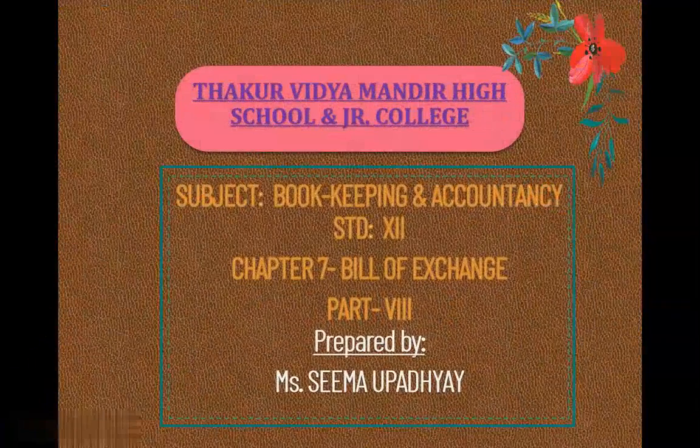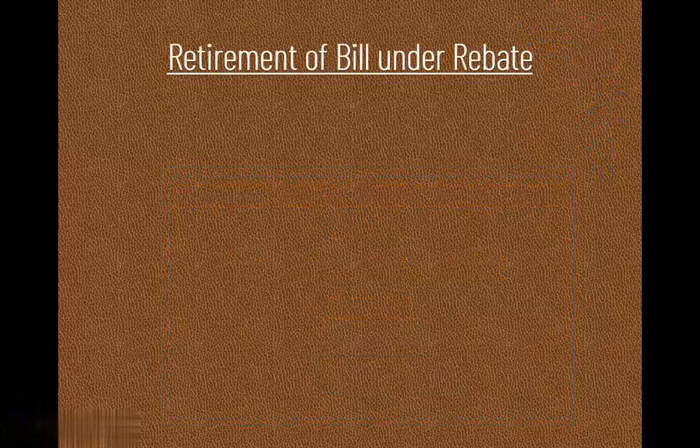Now we are going to begin with part 8 of chapter number 7, Bill of Exchange. In the last class, we studied about endorsement of Bill of Exchange, and when the first bill is cancelled, that is dishonor of bill, and the 4 journal entries that we have to pass when our first bill is cancelled. Now today we are going to start with the topic, retirement of bill under rebate.